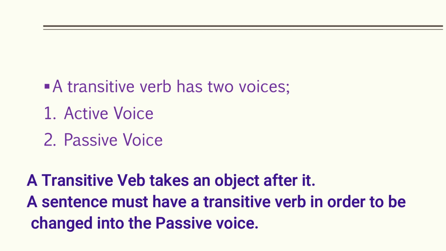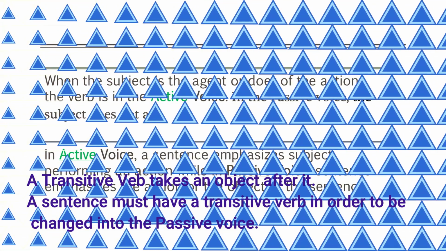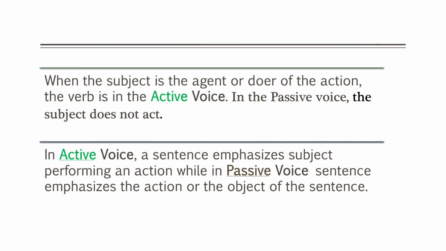So please remember, when the subject is the agent or doer of the action, the verb is in the active voice. Generally, in the examination or assessments, students are asked to change the voice of the sentences from active to passive or passive to active. And it can be possible in only that case if one can identify the voice. Voices को identify करने के लिए हमें sentence के form and meaning दोनों पर attention pay करना होगा. We need to see, we need to check that the subject is the agent or doer of the action.